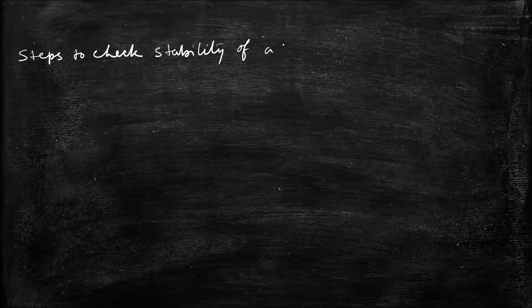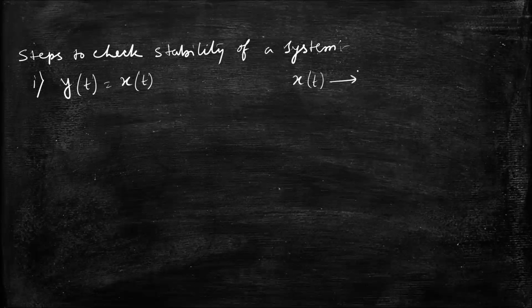First of all, let us say the input is x of t. It goes through a system and it will give y of t.